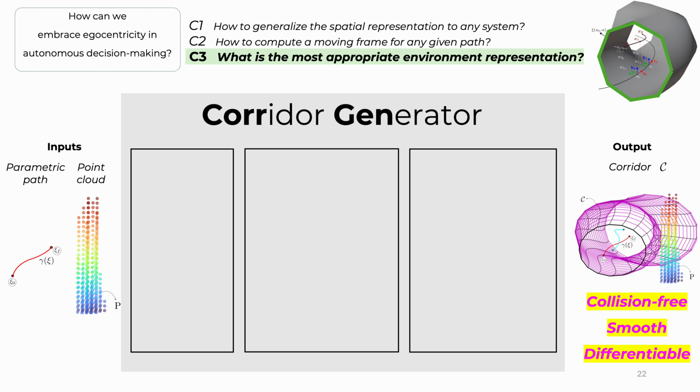To achieve this and to be able to compute these magnificent corridors, our method relies on three main ingredients. The first one is that the cross-section of our corridor is chosen to be an off-centered ellipse. What this means is that the ellipse can change its shape and size, as well as have an offset with respect to the parametric path.